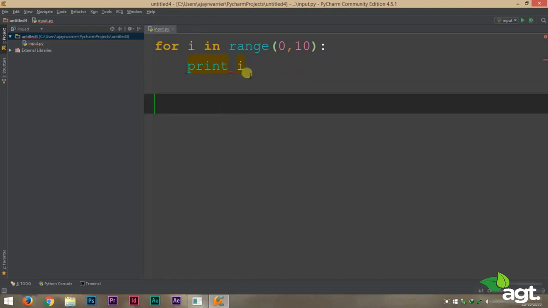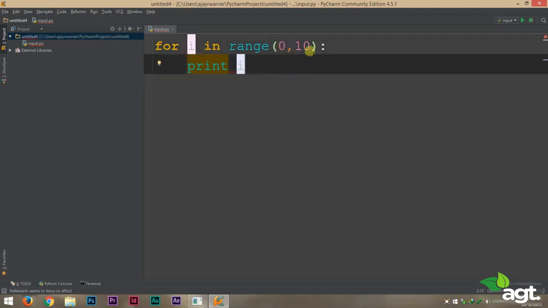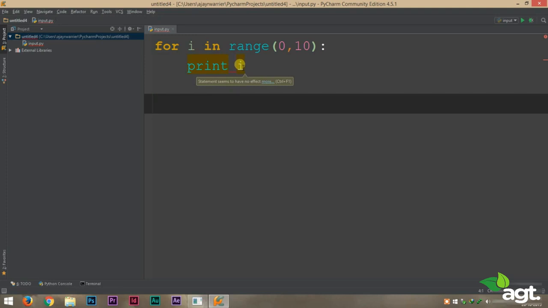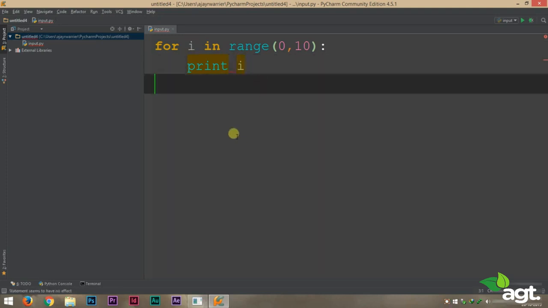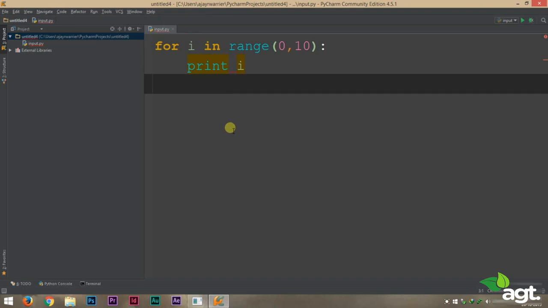So I'll tell you what this does. First, the value of I is going to be 0 and then it will go into this loop body, and inside the loop body it will print that value of I. The current value of I will be 0, so it will print 0. Then what for loop does is that it will increment this value of I by 1.